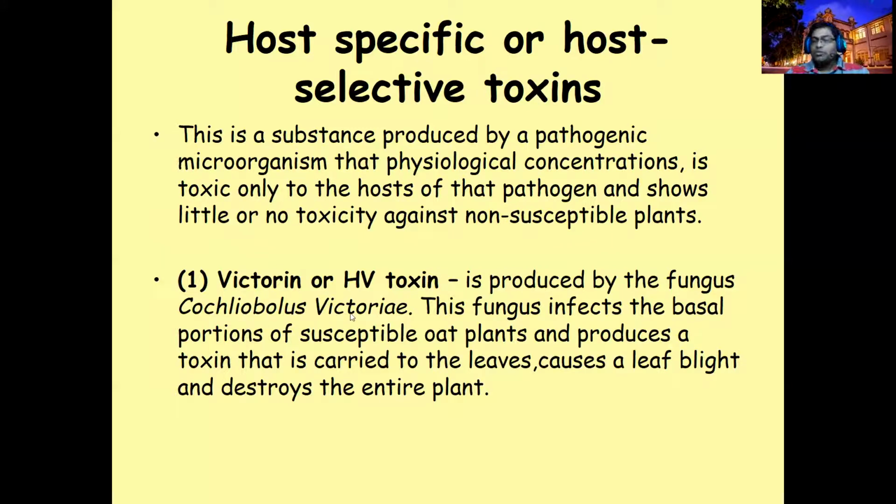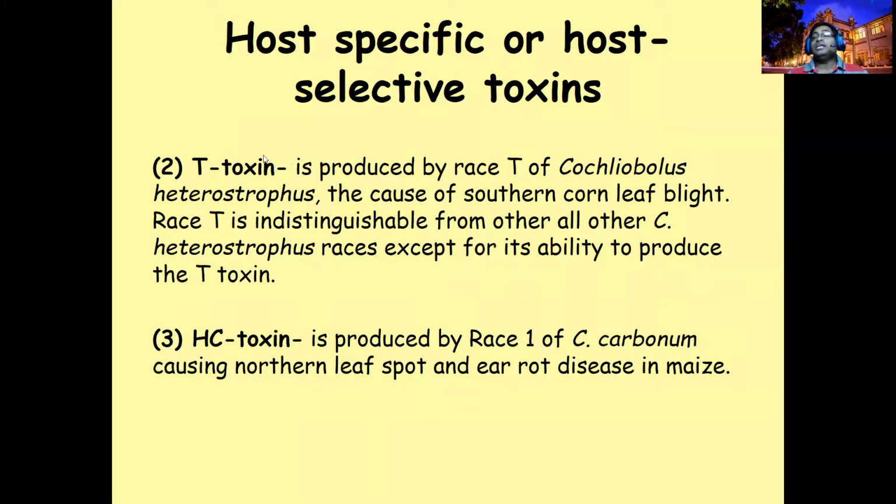But if Cochliobolus victoriae is attacking other cereal crops, wheat or rice, it will not produce this toxin. This means the pathogen cannot attack those groups, the same family group. If it finds oats only, it will produce Victorin, or HV toxin. HV toxin or Victorin can cause disease on oats, not others. That is what we call host specific. This one is Victorin. There is another toxin, T toxin.